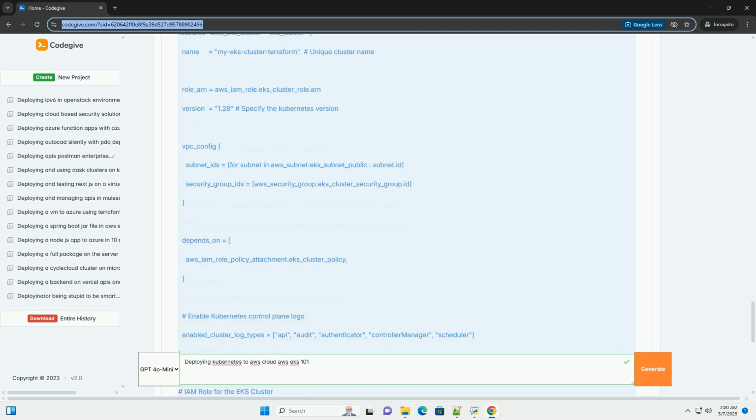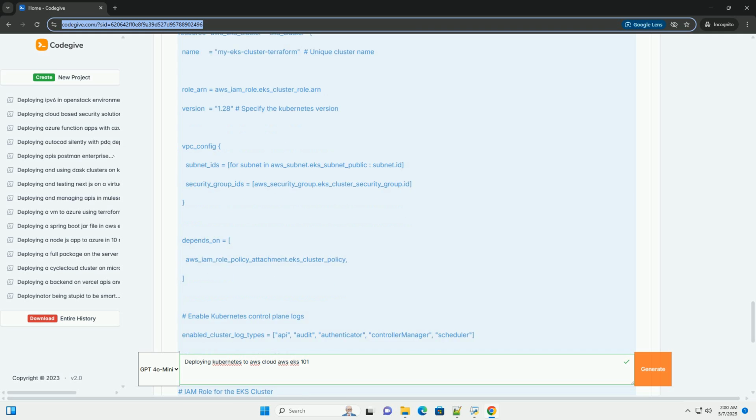The deployment defines how to deploy the Nginx container, including the number of replicas, instances, the container image, and the ports to expose. The service creates a load balancer service that exposes the Nginx deployment to the outside world. AWS will automatically provision an Elastic Load Balancer, ELB, and configure it to route traffic to the Nginx pods. Apply the deployment and service.